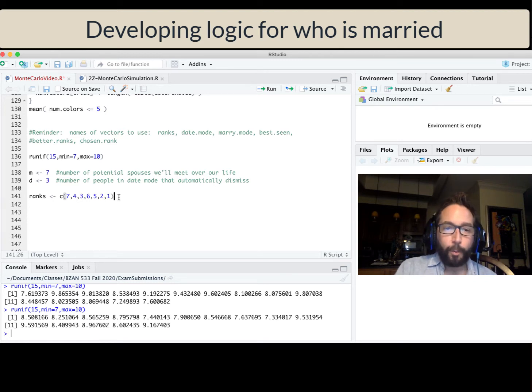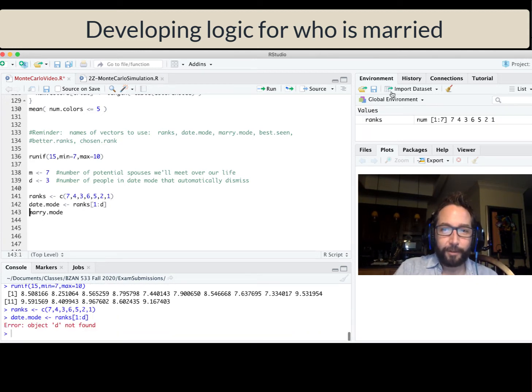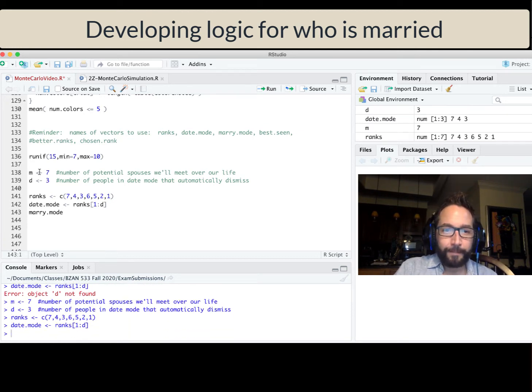All right, well, what I'm going to do is take my vector ranks, which represents the rank of the spouses that I'll eventually run into over the course of my life. I'm going to split these up into 2 different vectors, a date mode and then a marry mode vector. So date mode is just going to be the first D entries, first D elements of ranks. So I'll shoot these over so they appear in the global environment here. Let's get M and D defined as well.